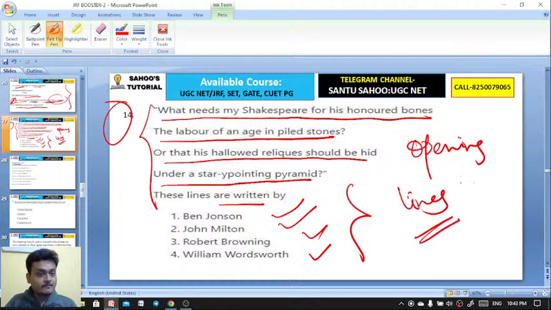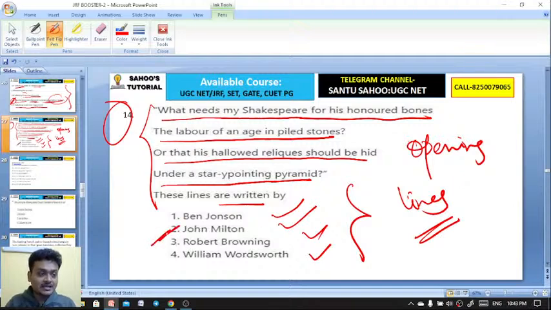Tell me. I'm reading it out once again. What needs my Shakespeare for his honored bones? The labor of an age in piled stones. Okay, it's not William Wordsworth, it is John Milton.